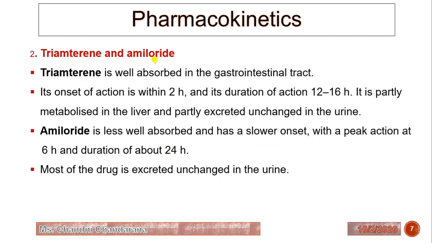Now we will see the pharmacokinetics of triamterene and amiloride. Triamterene is well absorbed in the gastrointestinal tract. Its onset of action is within 2 hours. Its duration of action is 12 to 16 hours, which is very long. It is partially metabolized in the liver and partly excreted unchanged in urine. Then amiloride is less well absorbed and has a slower onset with a peak action of 6 hours and duration of about 24 hours. Most of the drug is excreted unchanged in urine.